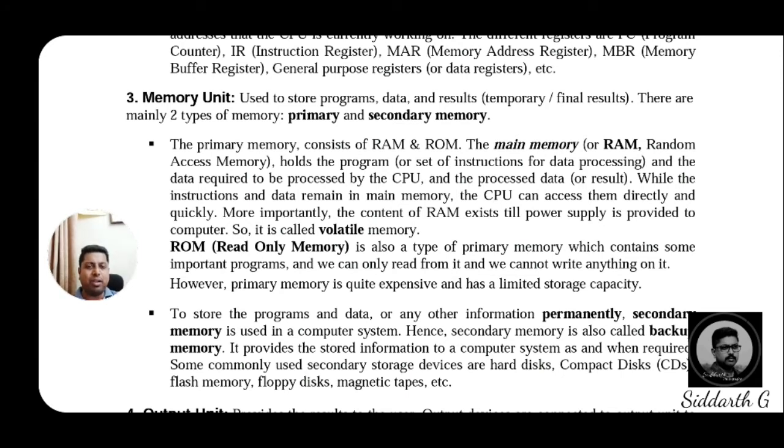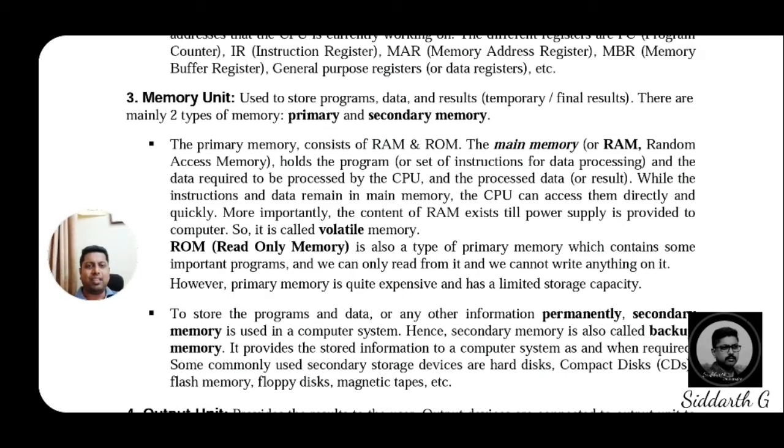The primary memory consists of RAM and ROM, dear students. In first year we discussed what RAM and ROM are. These two kinds of primary memory store data in different manners, temporary and permanent. Random access memory, read only memory. Now we come to the main definitions of RAM and ROM.